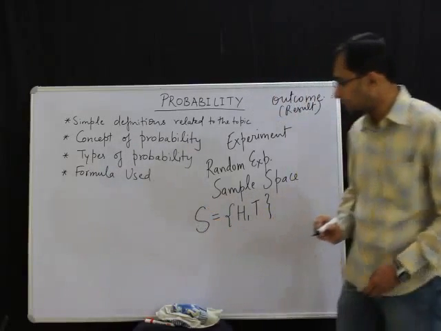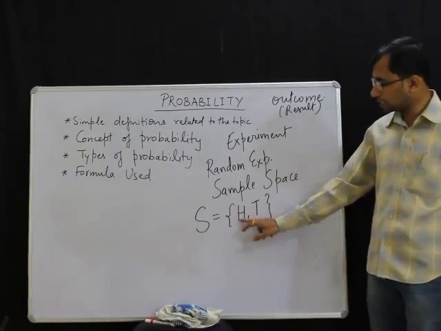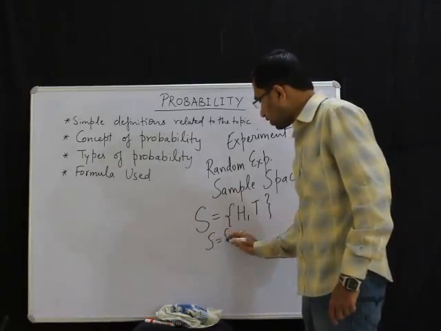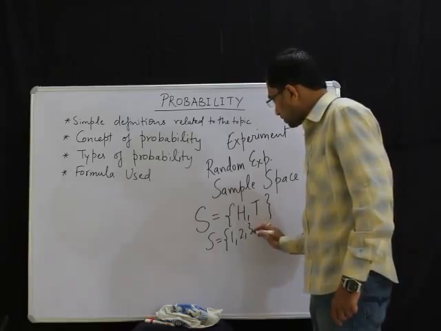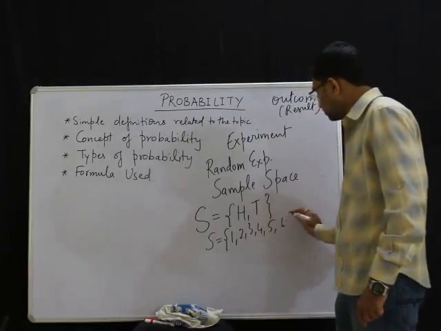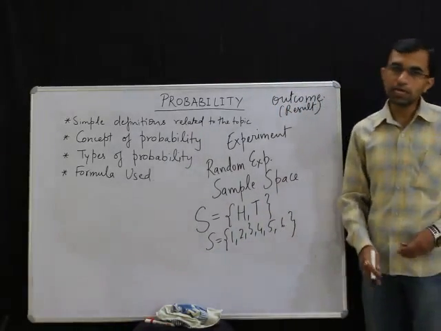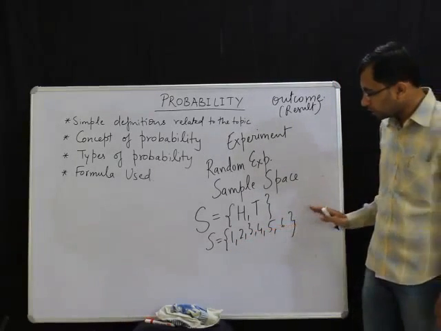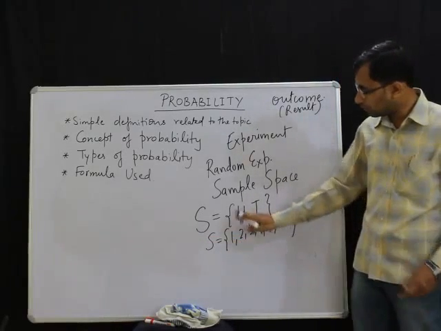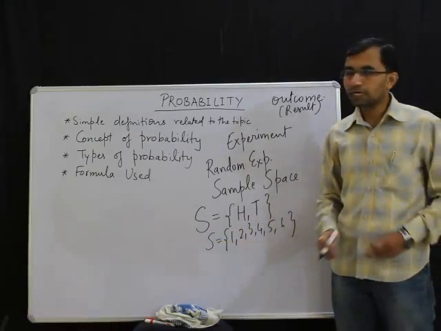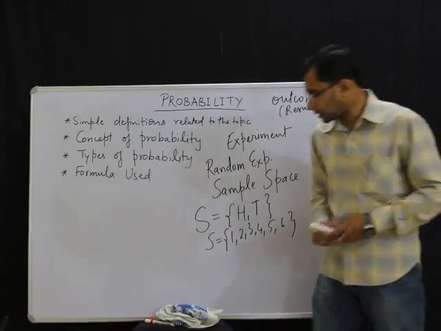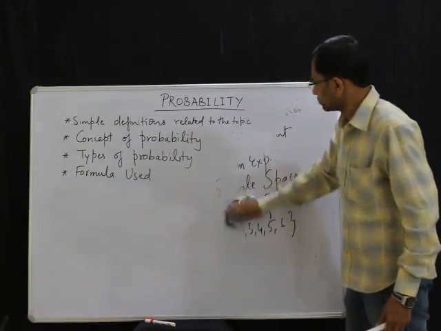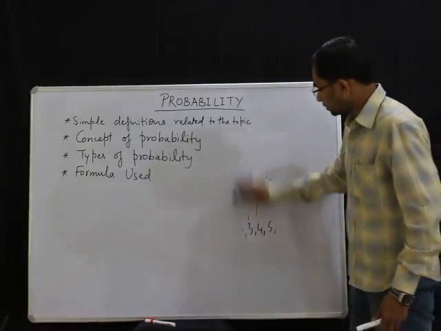So this will be the sample space. Sample space is denoted by S. So in case of tossing a coin, the sample space will be {H, T}. Now suppose I am throwing a die containing numbers from 1 to 6. In that case, the sample space will be {1, 2, 3, 4, 5, 6}, because out of these 6 numbers, any number may come. These are all outcomes: first outcome, second outcome, third outcome. So if I list down all the outcomes in the form of a set, this set will be called the sample space. Now after sample space, we come to another word which is event. An event is basically something which happens.